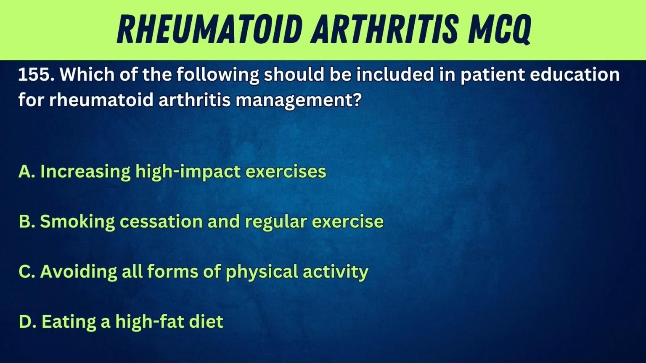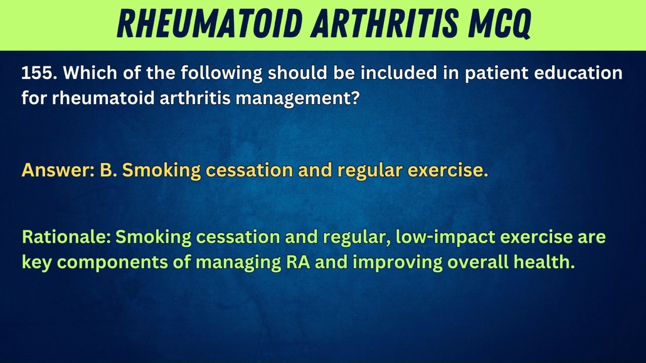155. Which of the following should be included in patient education for rheumatoid arthritis management? A. Increasing high-impact exercises. B. Smoking cessation and regular exercise. C. Avoiding all forms of physical activity. D. Eating a high-fat diet. Answer: B. Smoking cessation and regular exercise. Rationale: smoking cessation and regular, low-impact exercise are key components of managing RA and improving overall health.